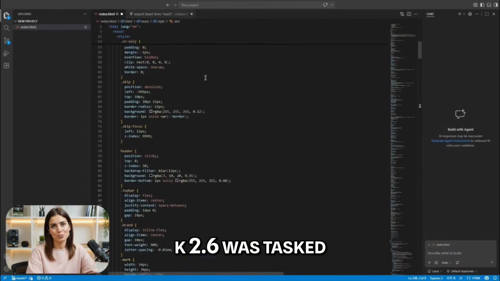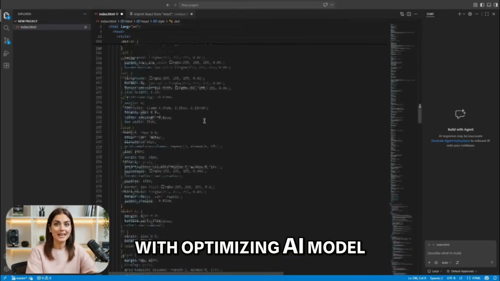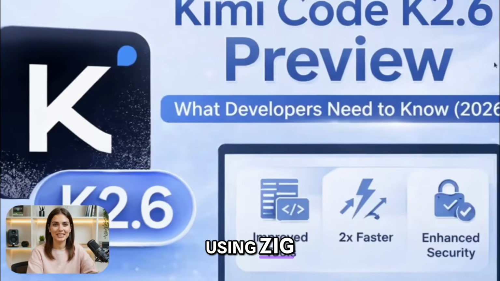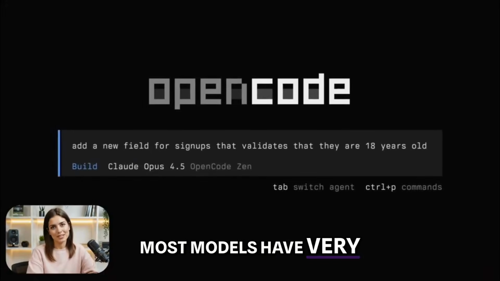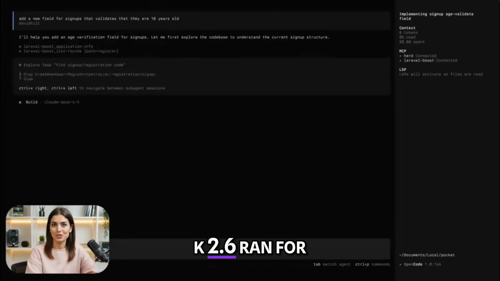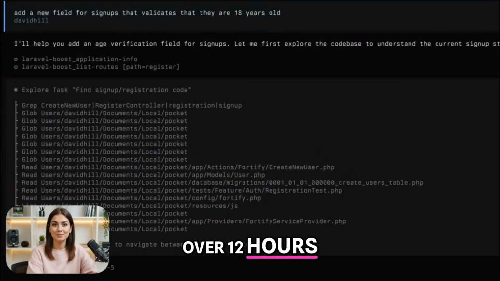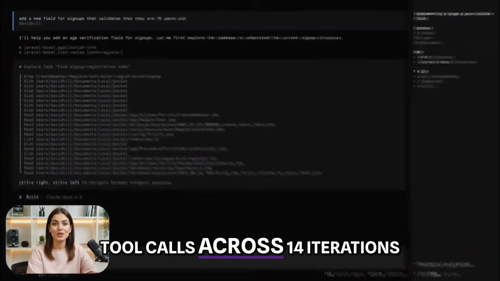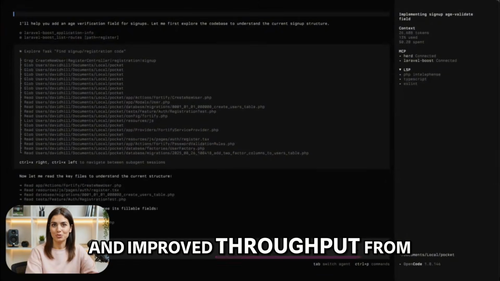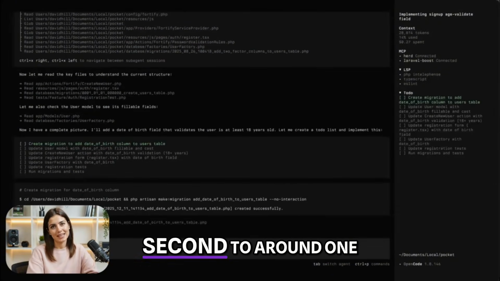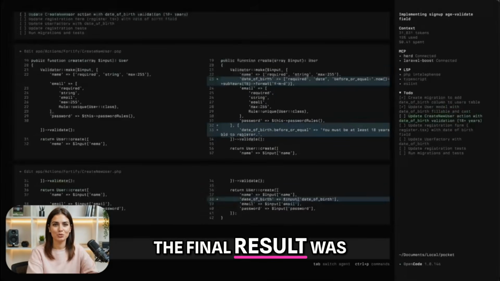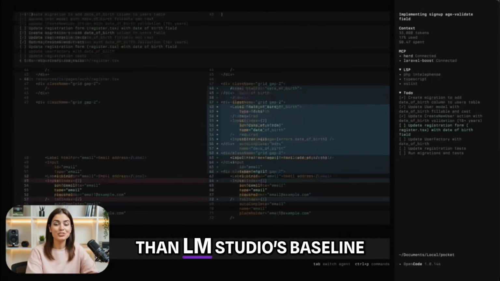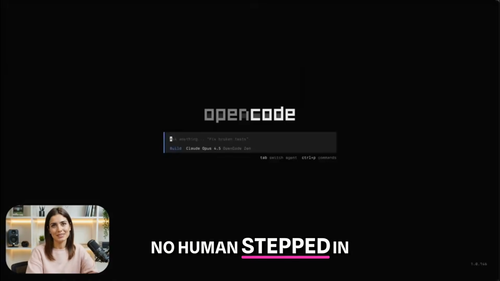First one, K2.6 was tasked with optimizing AI model inference on a Mac using Zig. Zig is a niche, low-level systems language that most models have very little training data on. K2.6 ran for over 12 hours, made 4,000-plus tool calls across 14 iterations, and improved throughput from around 15 tokens per second to around 193 tokens per second. The final result was roughly 20% faster than LM Studio's baseline. No human stepped in at any point.